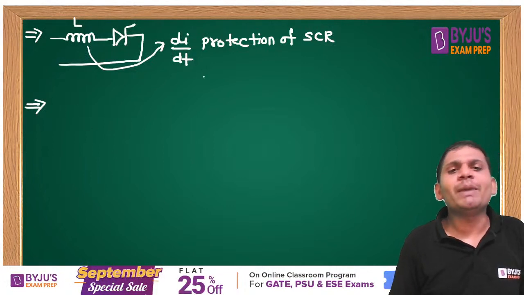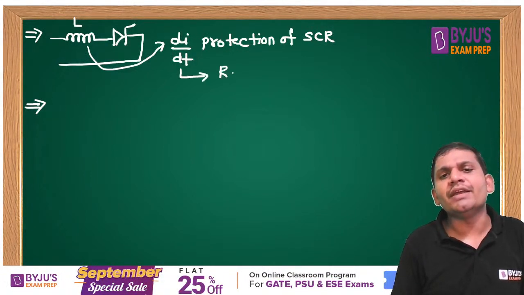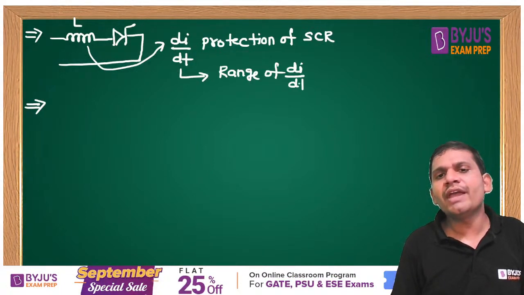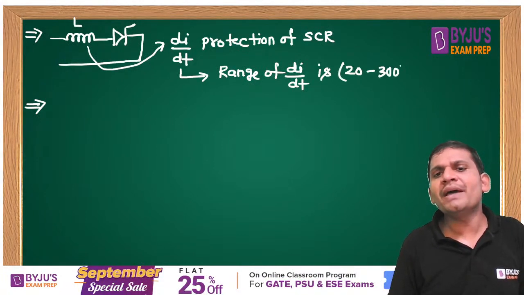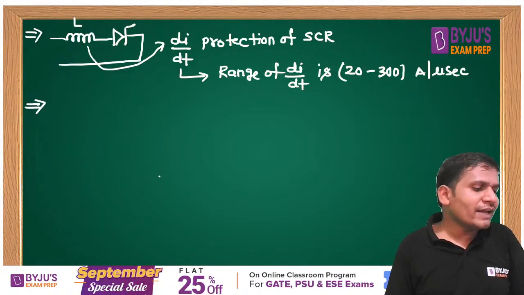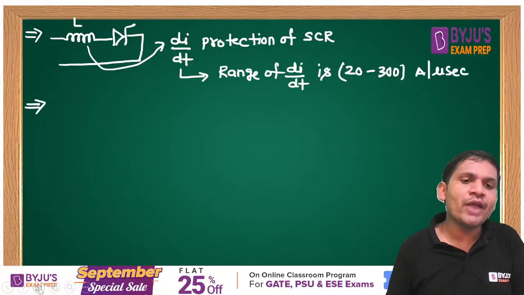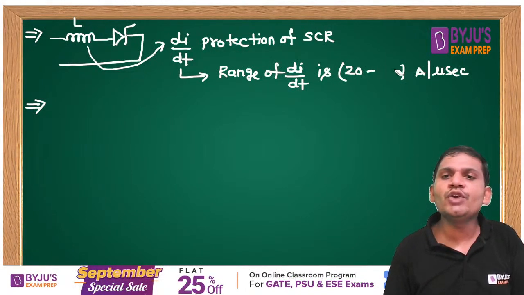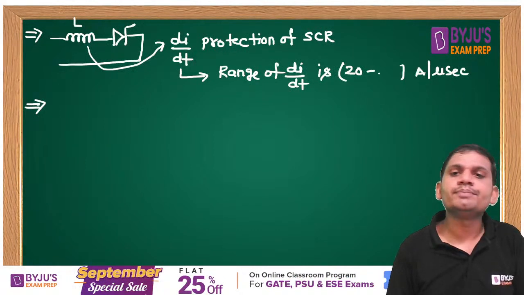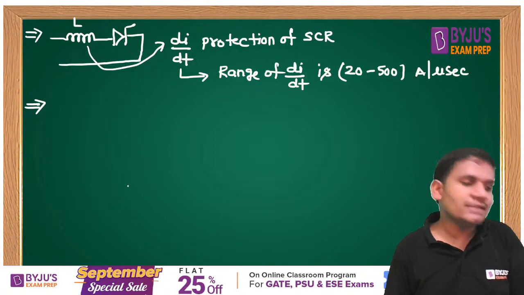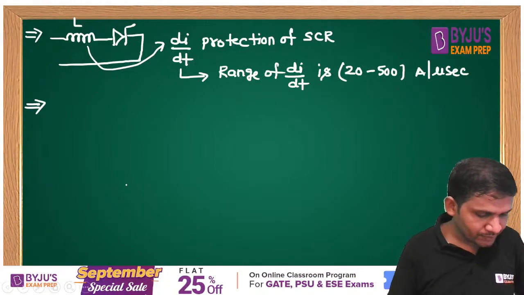Generally, what is the range of di by dt, students? Very important. If the question is asked, the range of di by dt is 20 to 500 amperes per microsecond, not 300, students.